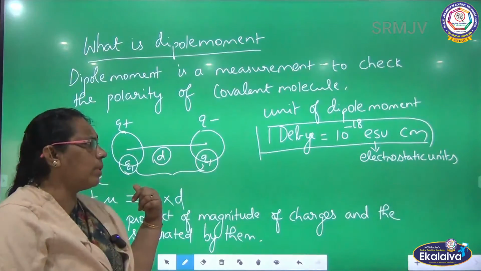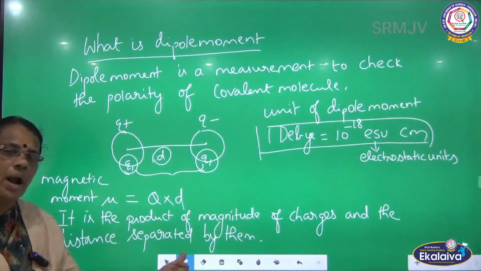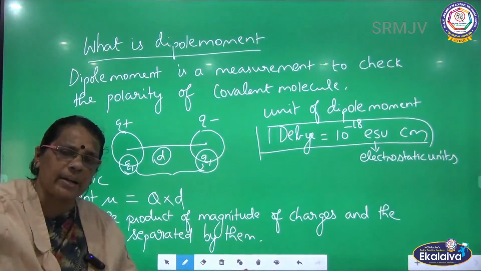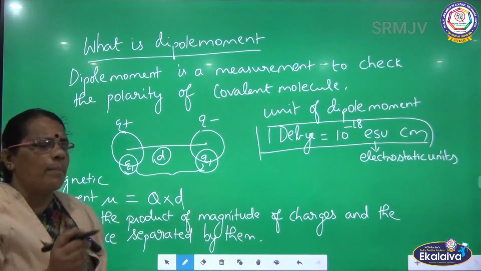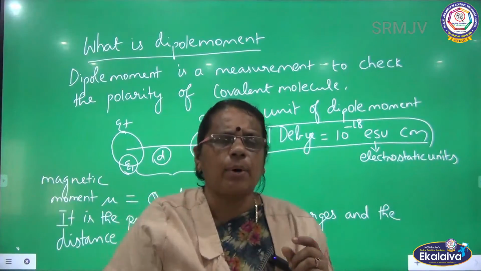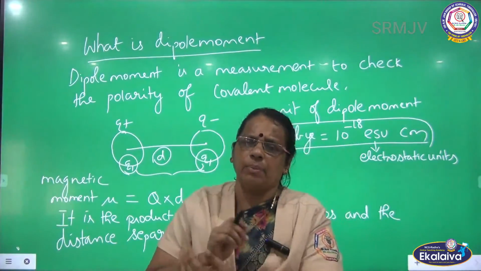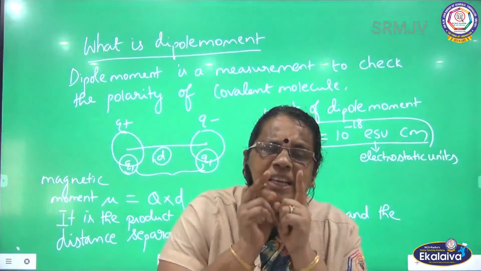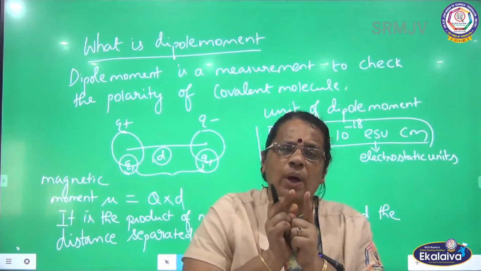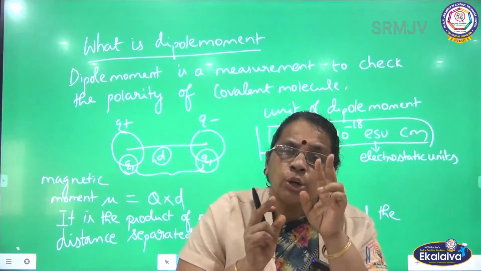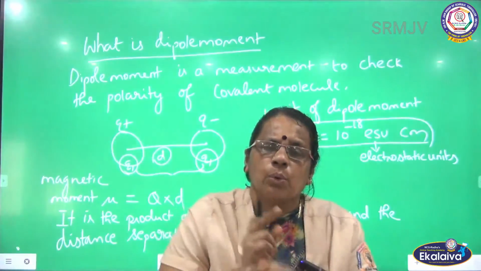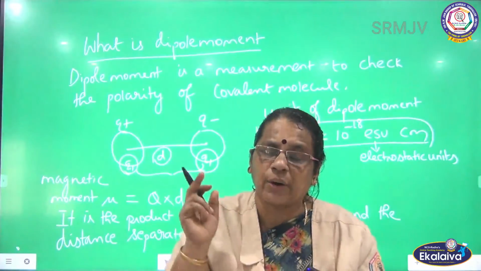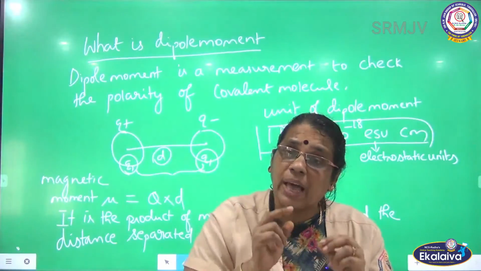So what is dipole moment? It is nothing but the product of the magnitude of charges and the distance separated by them. This dipole moment talks about the polarity of the molecule. What is polarity? Development of opposite charges on the respective atoms when there are two different atoms whose electronegativity differences are greater.